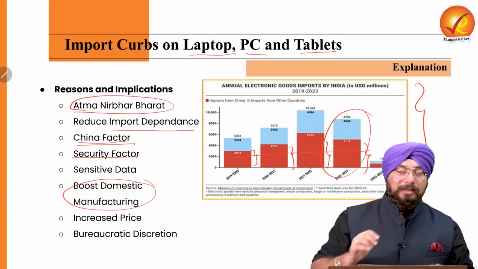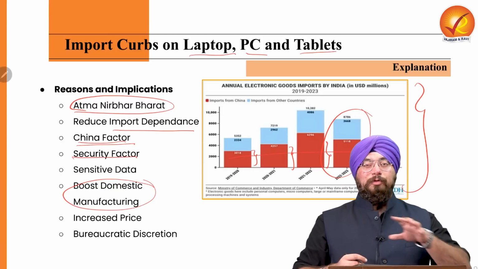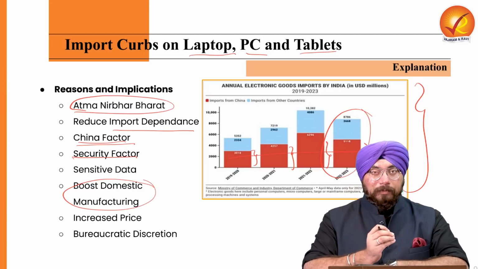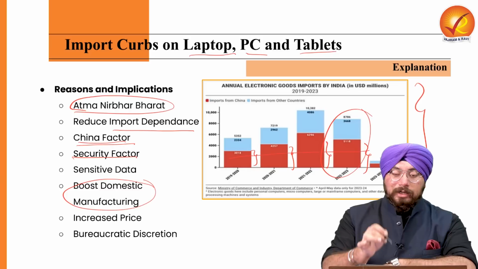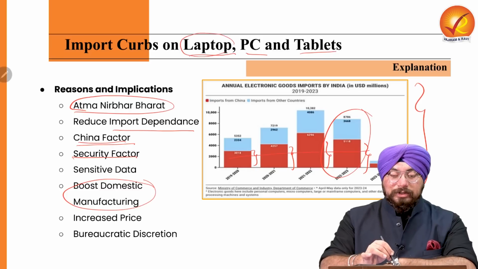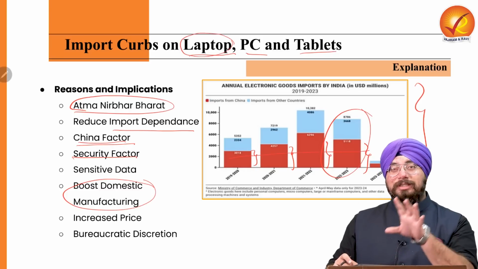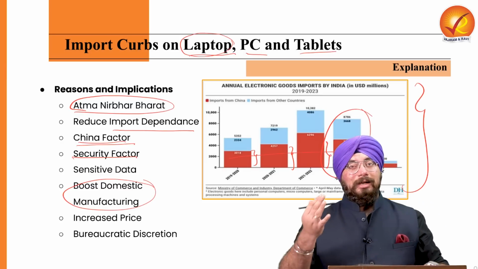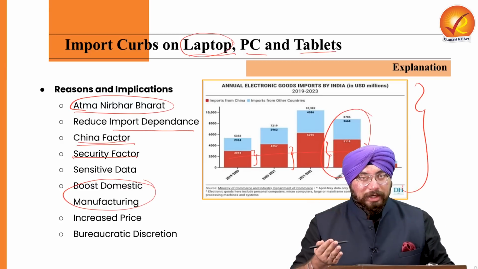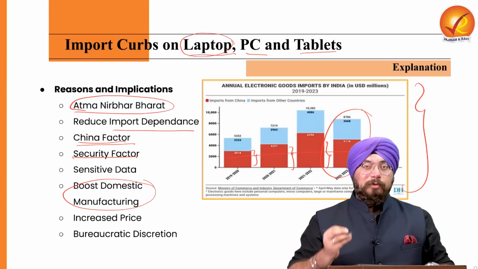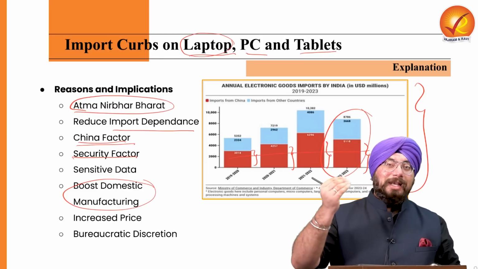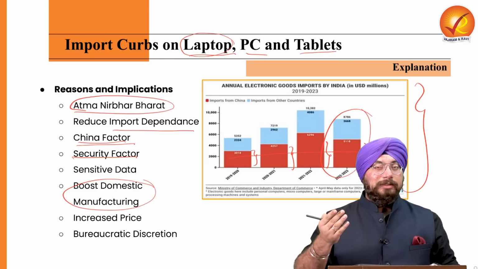Plus the security factor as well, because if we are importing a lot of products from, let's say, China, or some other countries, it can pose a threat to our security as well. If products like laptops, PCs and tablets are coming from a country like China into our country, maybe there would be a certain chip installed, maybe our data can be accessed by them, right?